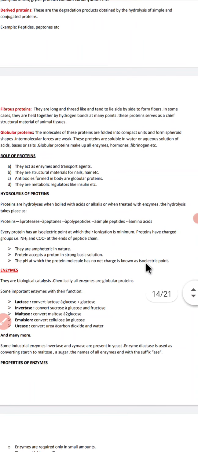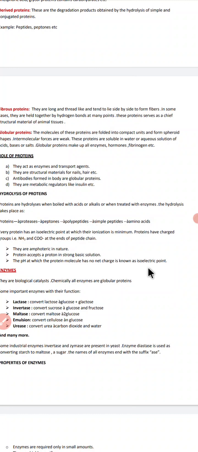So what is the isoelectric point? It is that specific pH at which the protein molecule has no net charge. So that was, in a nutshell, the study of protein. We have discussed types of protein, denaturation of protein, classification of proteins, hydrolysis of proteins, and the ultimate products we obtain from a protein on hydrolysis.